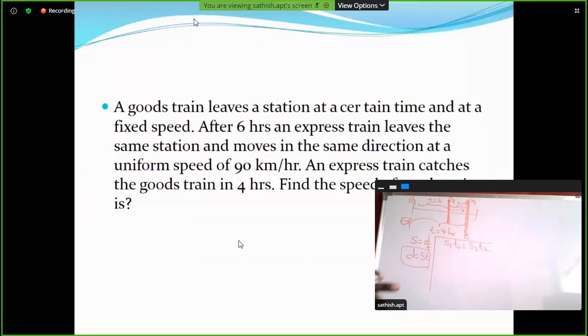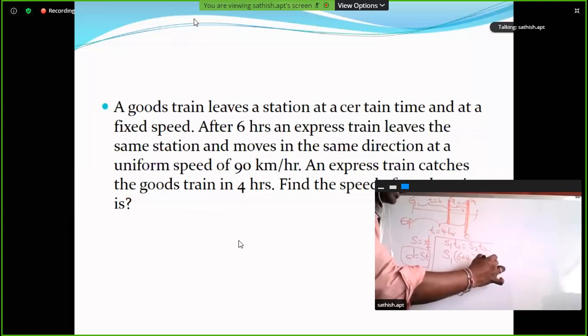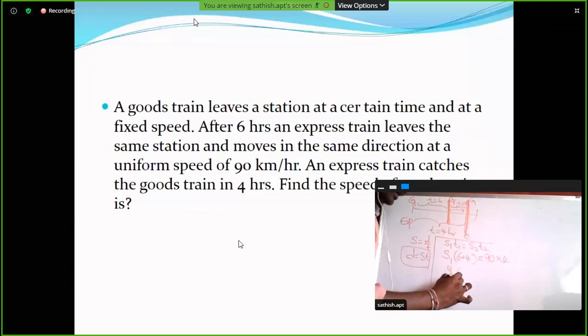Here S1, what is T1? 6 hours plus 4 hours, 10 hours. S2 value is 90, and the T2 value is 4. So S1 into 10 is equal to 90 into 4. Cancel the zeros, and your answer: S1 is equal to 36 kilometers per hour. This is the speed of the goods train.